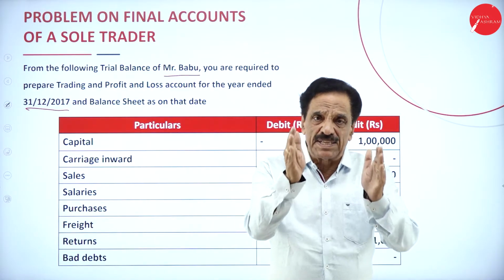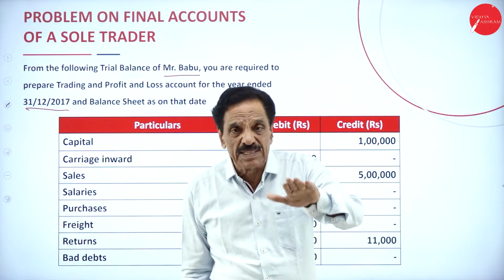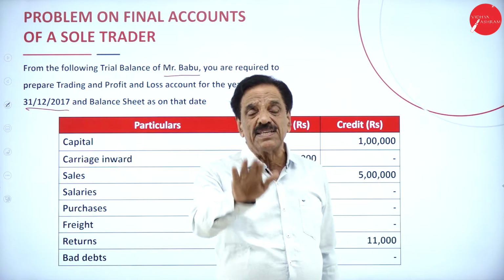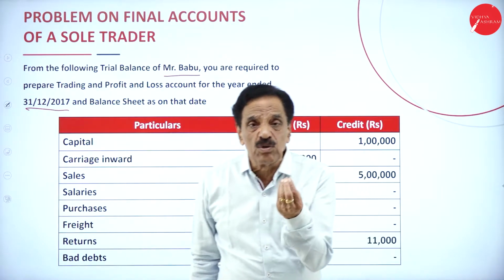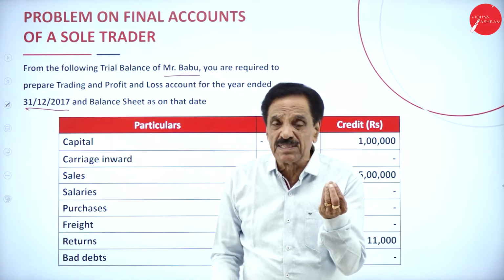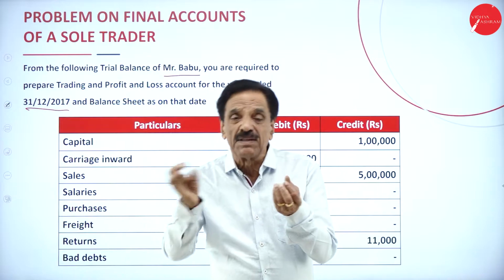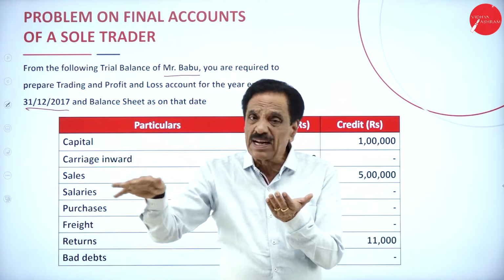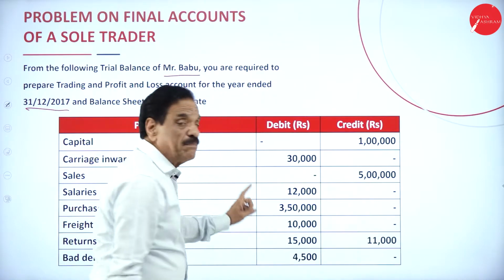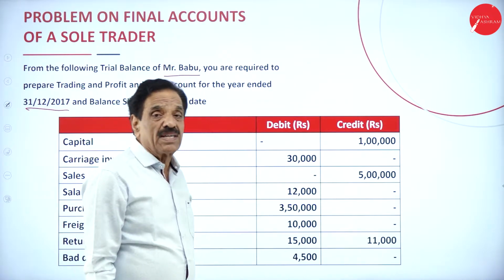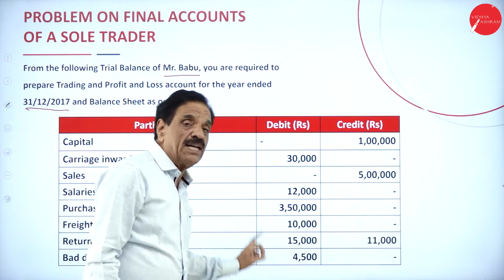So what does the debit side say? The debit side is assets and expenses. The credit side is incomes and liabilities. I will repeat once again: the debit side shows assets and expenses, the credit side incomes and liabilities. According to this principle, the trial balance has been prepared, and your trial balance should tally. The debit side should be equal to the credit side. It shows the arithmetical accuracy.